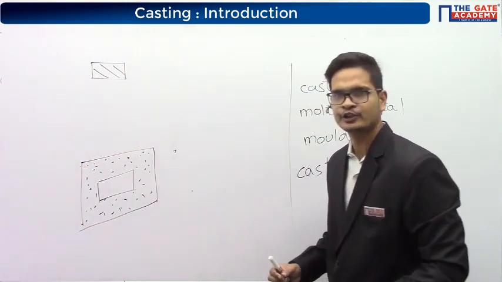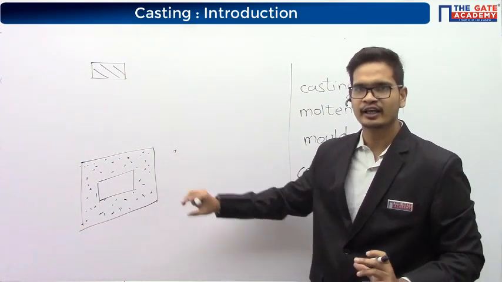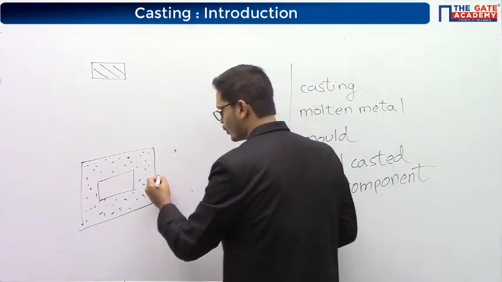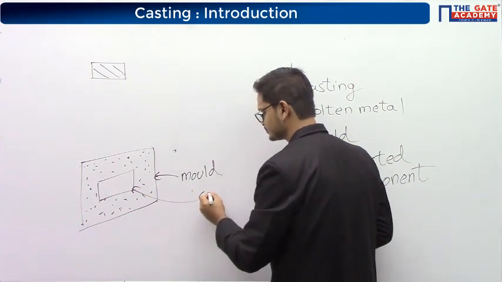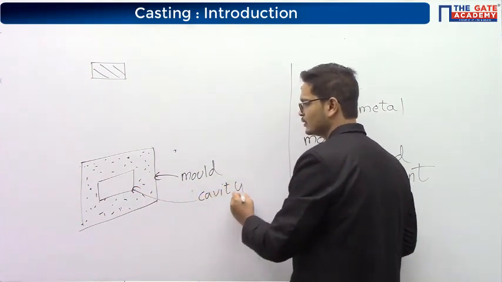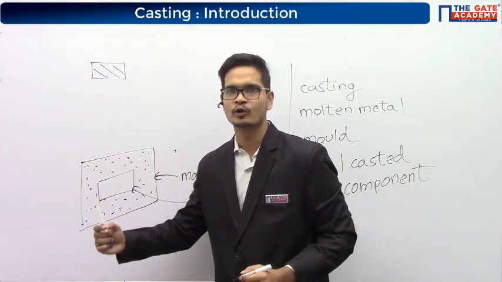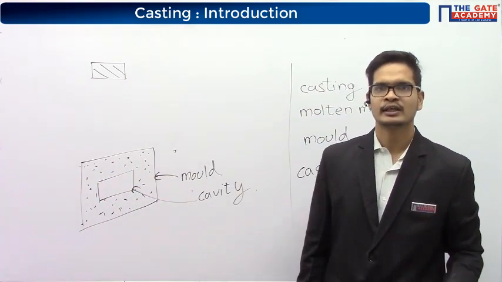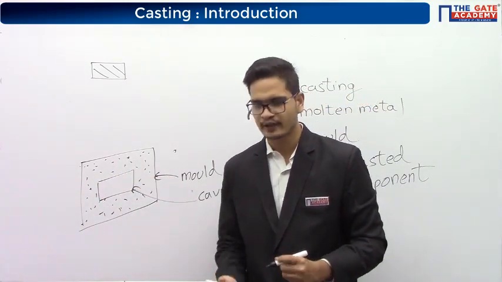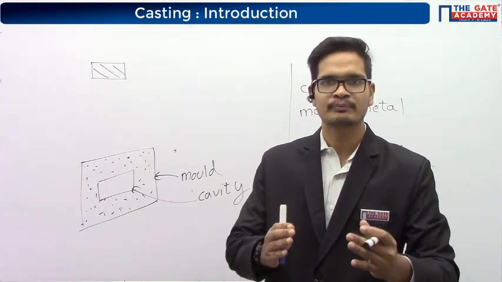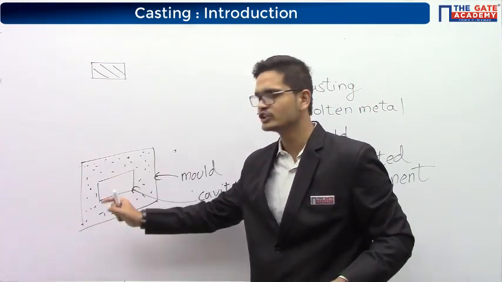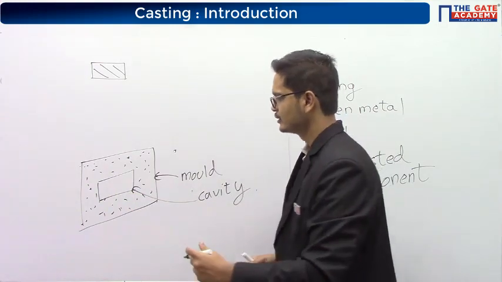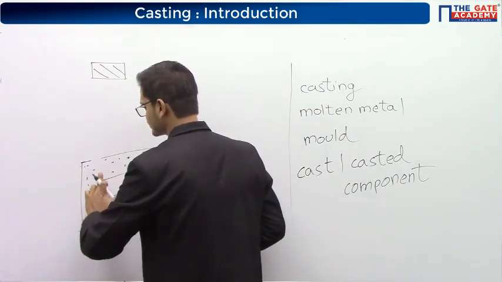So here you have made the cavity inside a sand. This is called as the mold and this is called as the cavity. But how are you going to pour the molten metal inside the cavity? For that you will have to make some passages, right? So that you can pour the molten metal and it can flow inside the cavity, right? So we'll make some passages here.